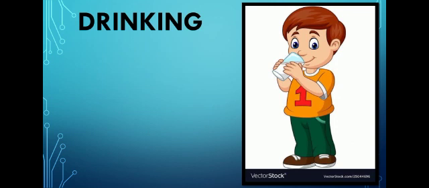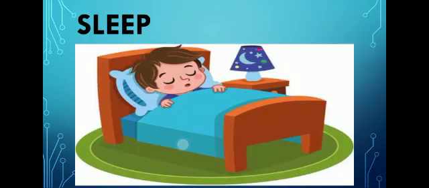Now the second picture is a boy. In this picture we also have many actions. You can see the first is drinking. He is drinking water. But you can see he is standing, and he is looking. Looking and standing are also verbs, and drinking is also a verb.